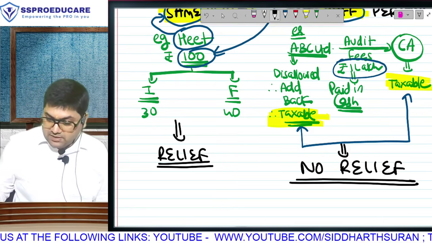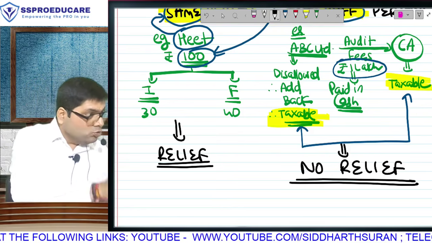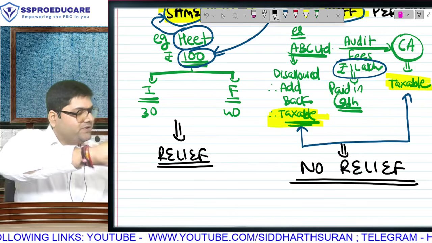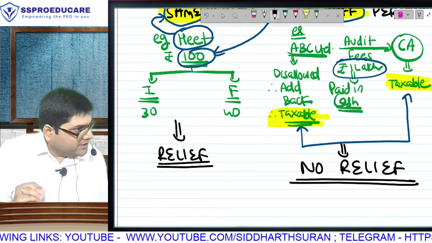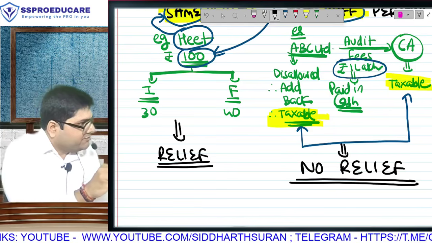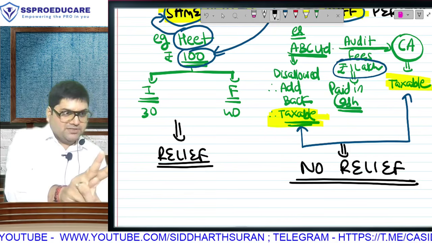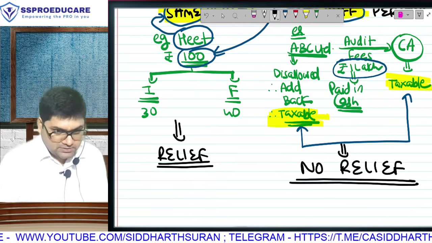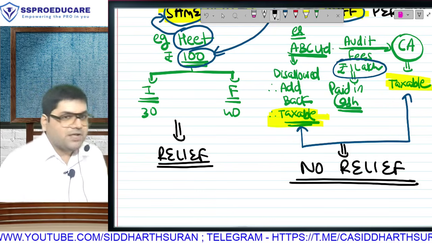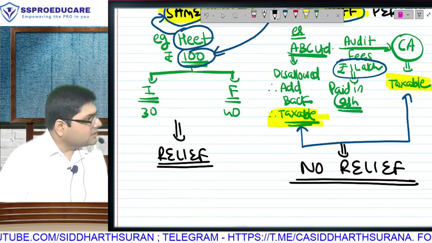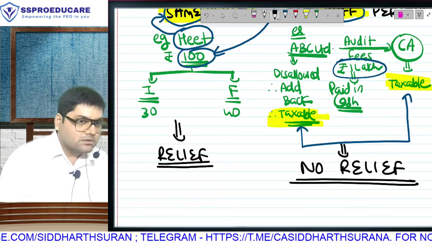In economic double taxation, no relief. Two reasons or logic. No relief is the rule. Meaning, will the CA pay tax on the full 1 lakh without any relief, and will the company have full disallowance of expense without any relief? Now I am giving you two reasons. The reasons will serve as logic, and remember, there is nothing bigger than logic. Nothing has changed over the years. Correct? So listen, reason number 1: it's a punishment.